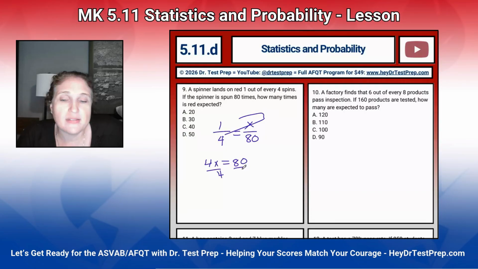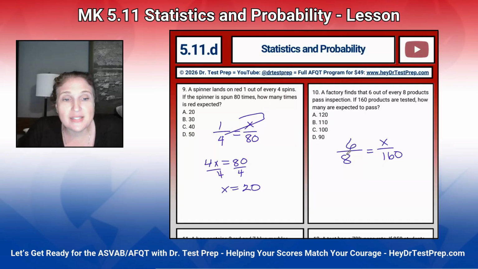A factory finds that 6 out of every 8 products pass inspection. If 160 items are tested, how many are expected to pass? In this case, it would probably be easier to either A, reduce this fraction first, which is probably what I would do, and then multiply.